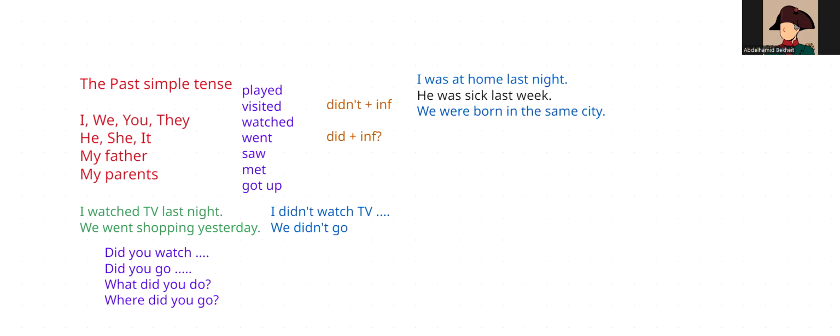To make negative, I wasn't, he wasn't, we weren't, they weren't. So you can say, I wasn't at the party yesterday. Or you can say, they weren't happy last night.